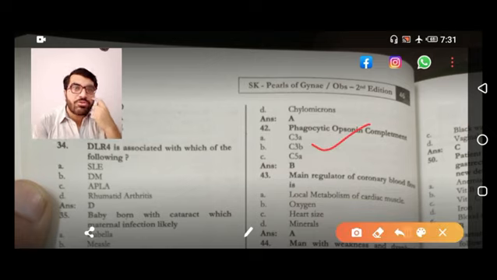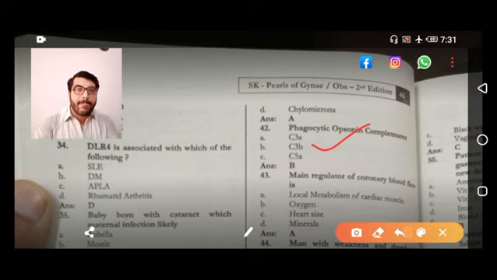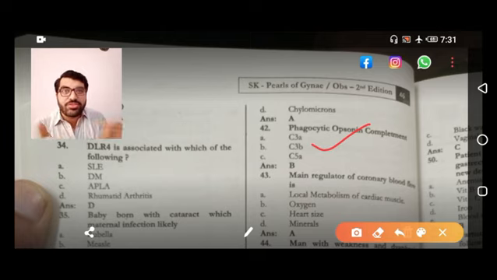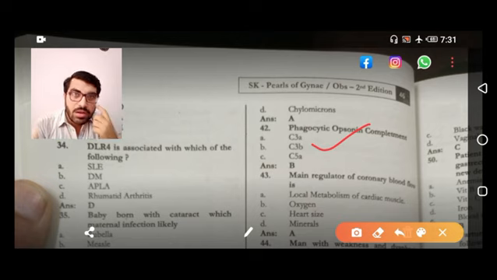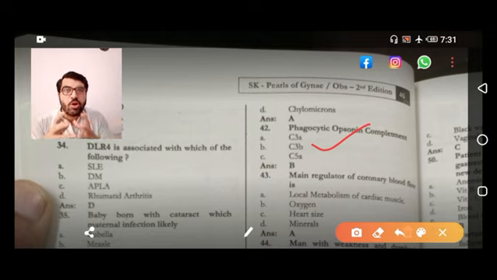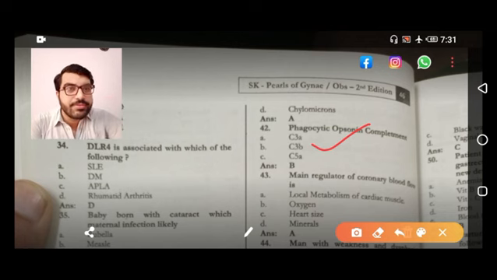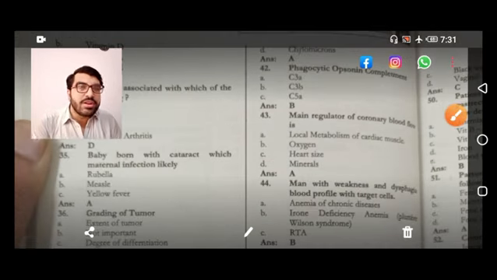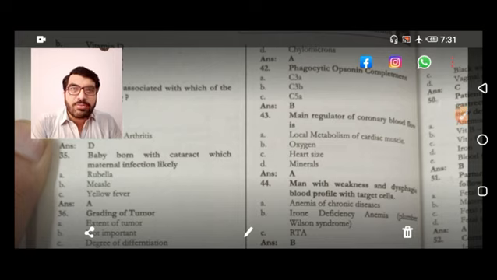Coming toward next, the phagocytic opsonin, that is C3b. You have to utilize it. C3b, and C3a and C5a are anaphylatoxins. They mediate and attract the neutrophils and other inflammatory mediators. But over here, phagocytic opsonin C3b helps in opsonization, attaches to the antigen and allows the neutrophil to engulf it.